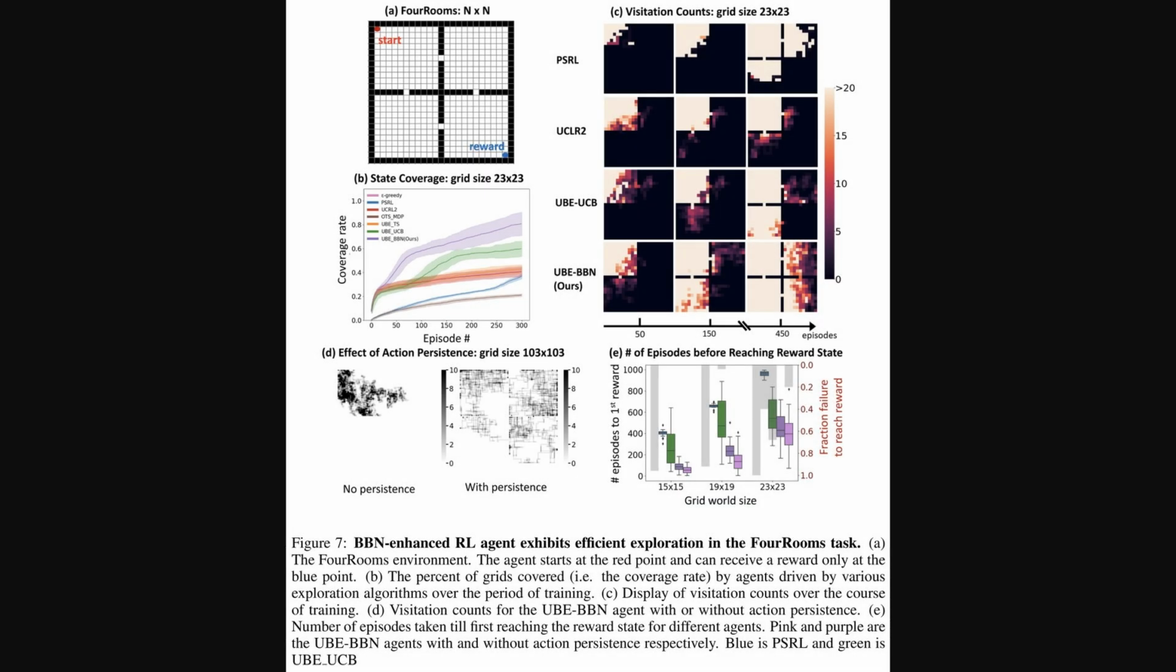Okay, so beyond matching biological data, Figure 7 demonstrates how a BBN-enhanced RL agent performs in the 4-rooms task, a more complex grid world. Panel A just shows the layout. Panel B then plots the state coverage rate, basically how much of the environment is explored. You can see the UBE-BBN agent explores significantly faster and more thoroughly than other methods, like PSRL or UBE-UCB, highlighting its exploration efficiency in an actual RL setting.